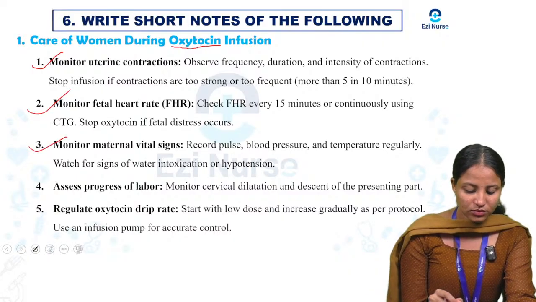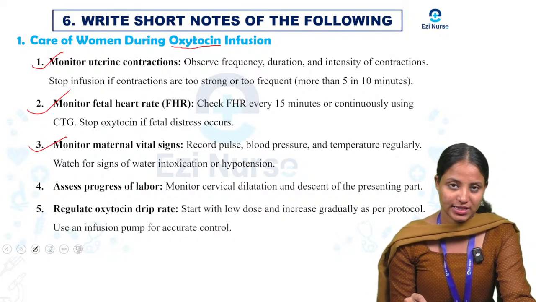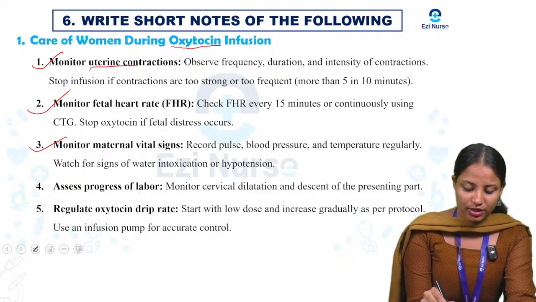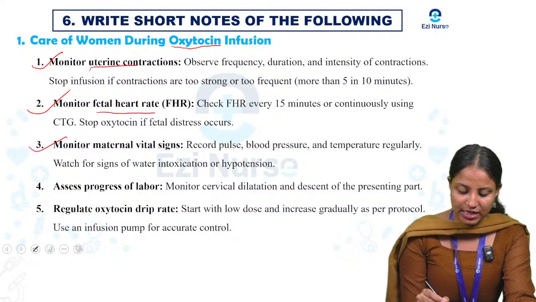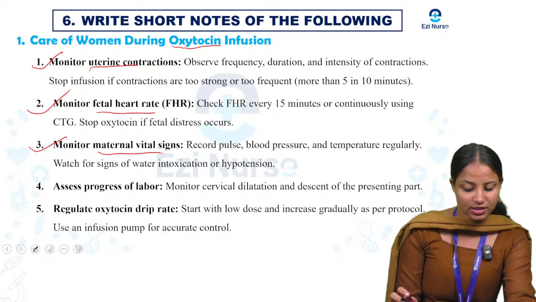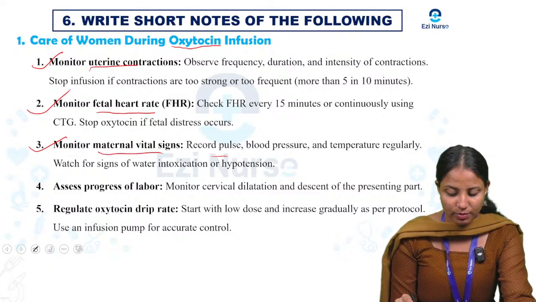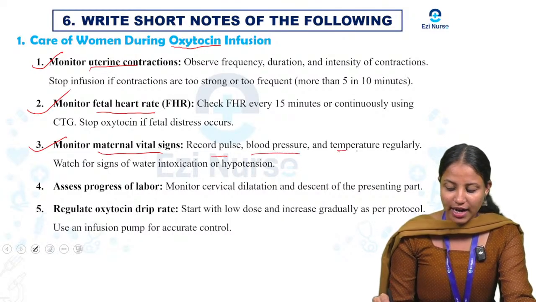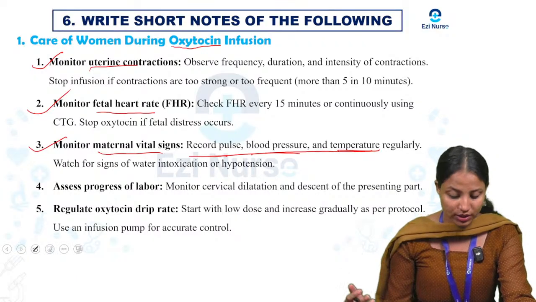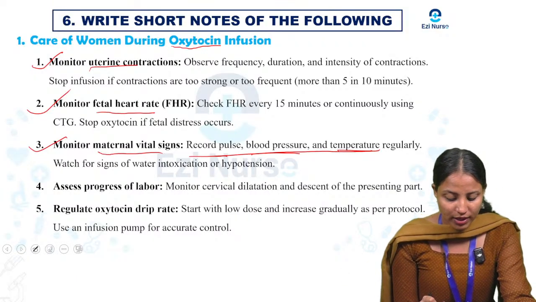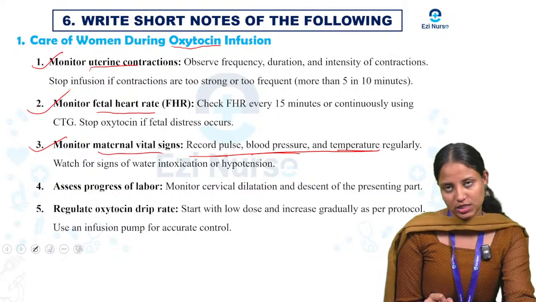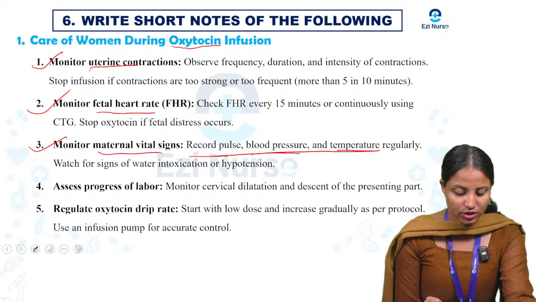Next one, monitor maternal vital signs. First we monitor uterine contraction, second fetal heart rate, the third one is maternal vital signs. What we want to record is pulse, blood pressure and temperature. These three things we want to check regularly. Watch for signs of water intoxication or hypotension. This also we want to watch for in monitoring.